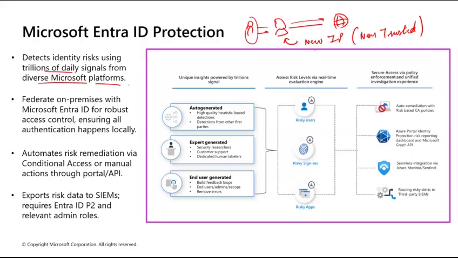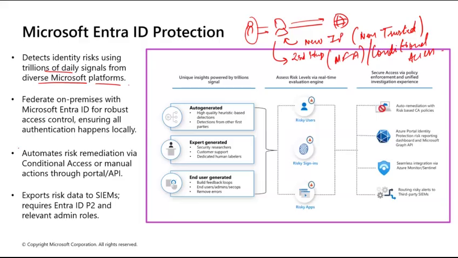Now, as this is a new IP address for my database which is not trusted, what ID Protection will do is automatically ask him to prove his identity, means add a second step of authentication. And that can be MFA, which can be hosted using conditional access, right? That's your Entra ID Protection.